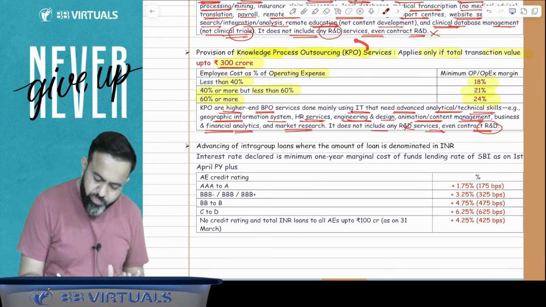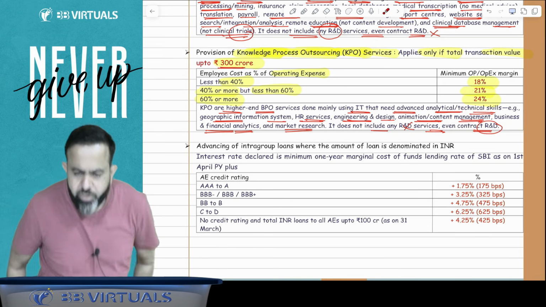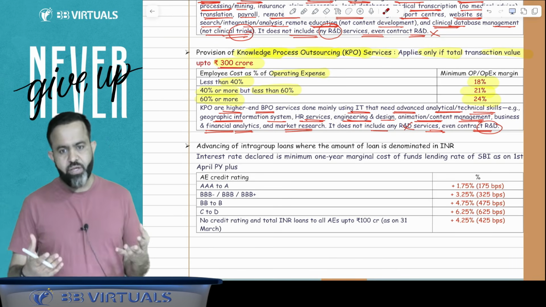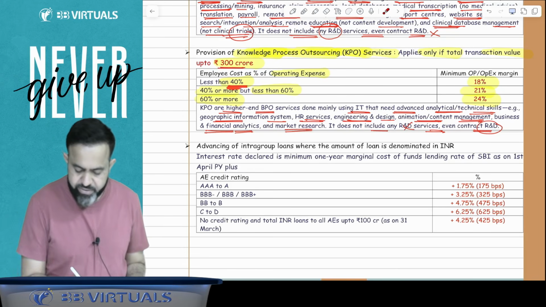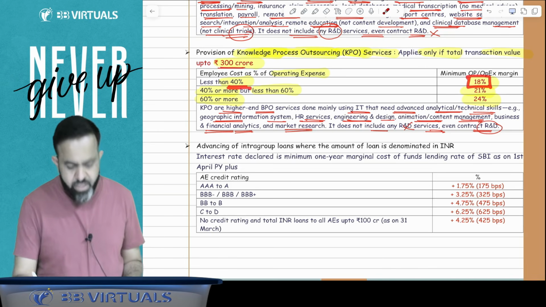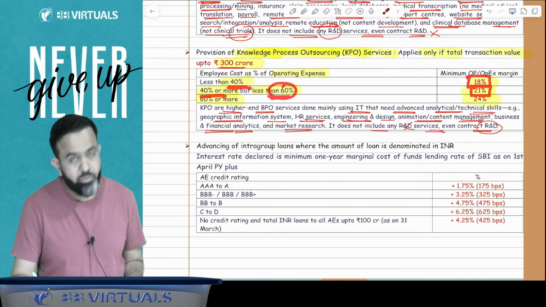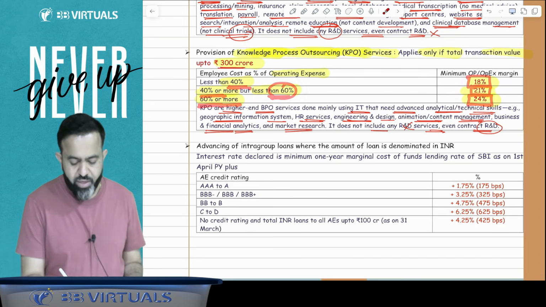So guys, in case of the KPO industry, how much profit should be declared? First you have to check your employee cost. If your employee cost in your operating expenses is less than 40%, then 18% profit. If it is 40% or more but less than 60%, then 21% profit. And if it is 60% or more, then you have to declare 24% profit.